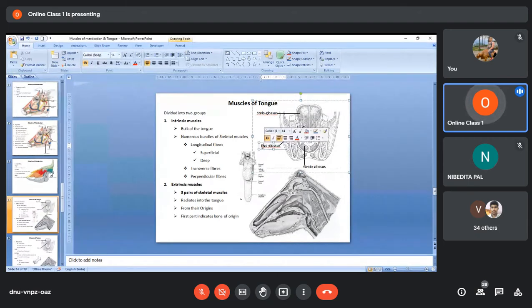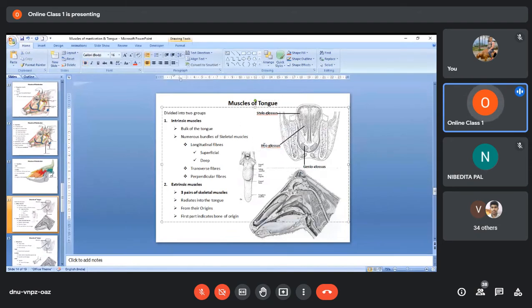Similarly, the hyoglossus, again from the name itself, hyo means the hyoid bone. We say hyoglossus because it does not originate from a single segment of the hyoid bone. This muscle originates from the basihyoid, then from the thyrohyoid. It has various points of origin within the hyoid bone, so it is called hyoglossus. Then genioglossus.